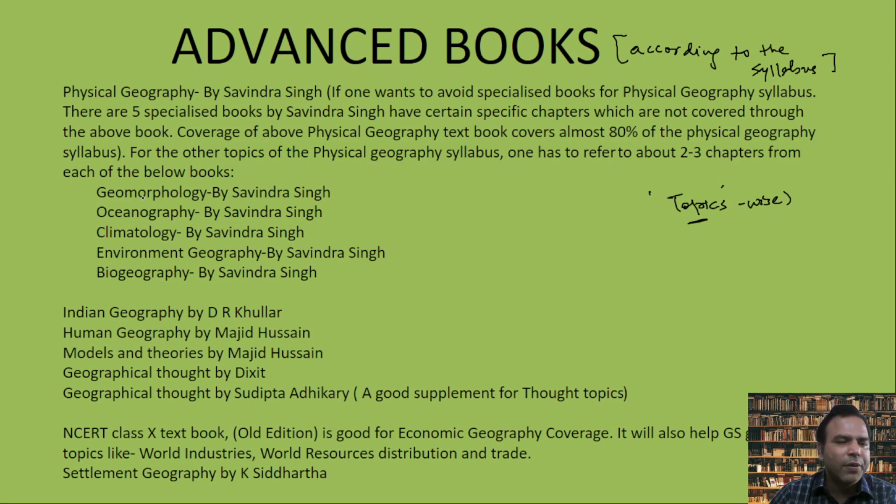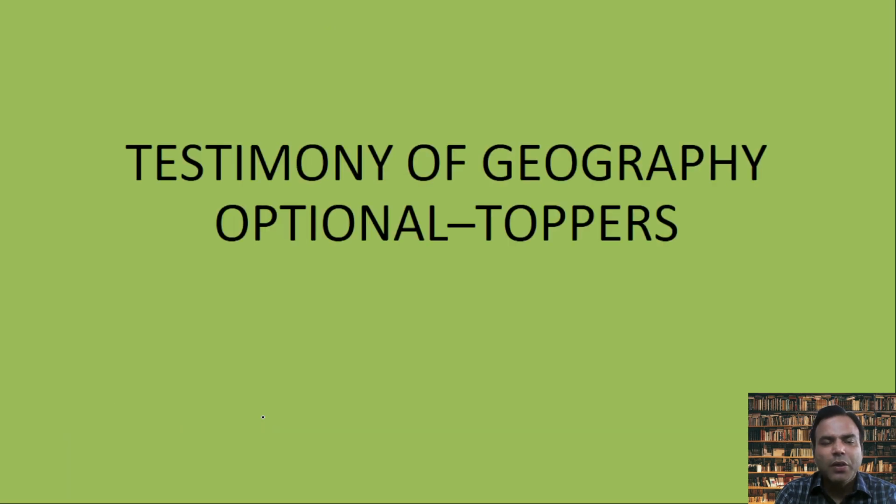All of which you already know: the five textbooks of physical geography by Savindra Singh, like geomorphology, oceanography, climatology, environmental geography, biogeography, all by Savindra Singh. Indian geography by D.R. Khullar, human geography by Majid Hussain, models and theories by Majid Hussain, and geographical thought by R.D. Dikshit and Sudipta Adhikari, isn't it? For settlement geography you can refer to Siddhartha.